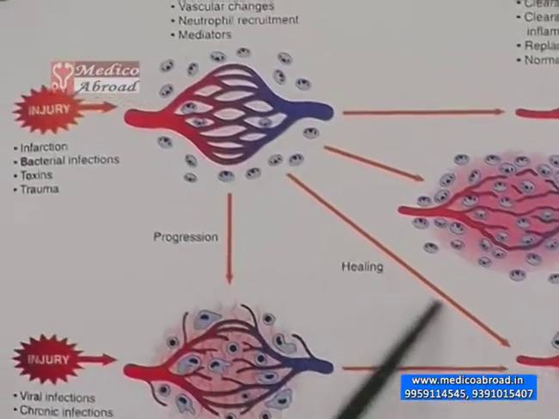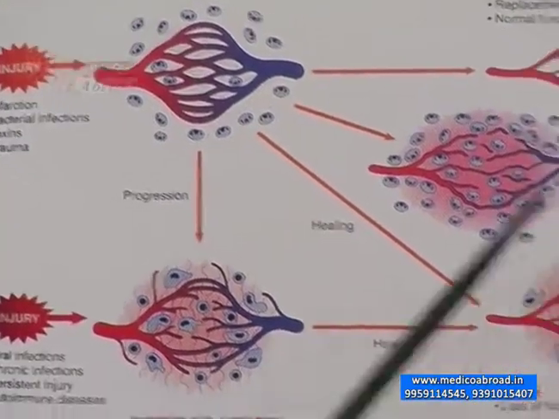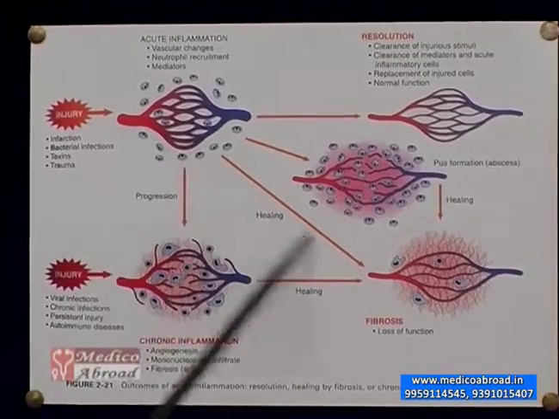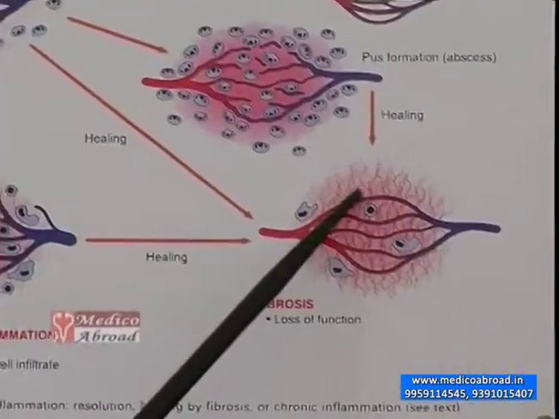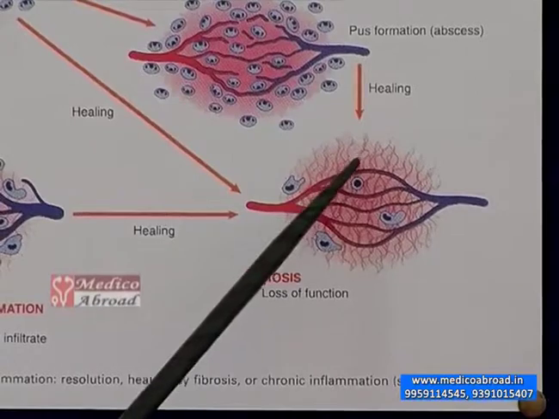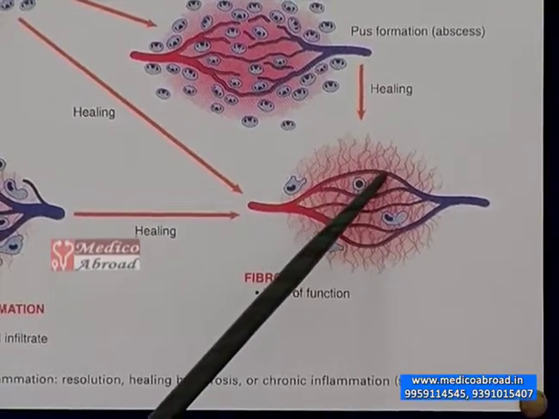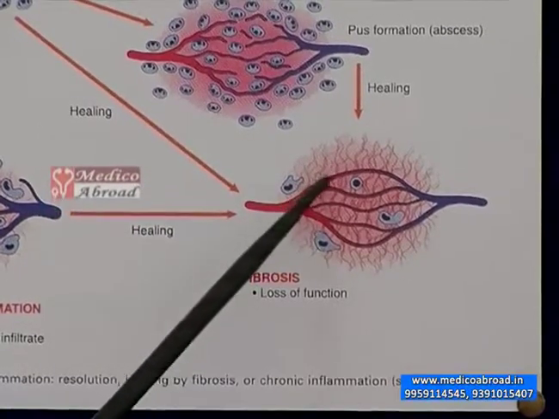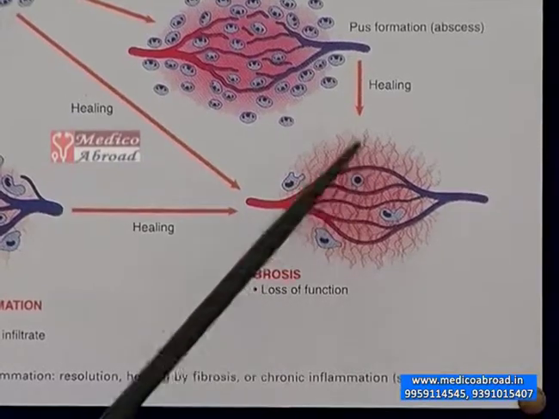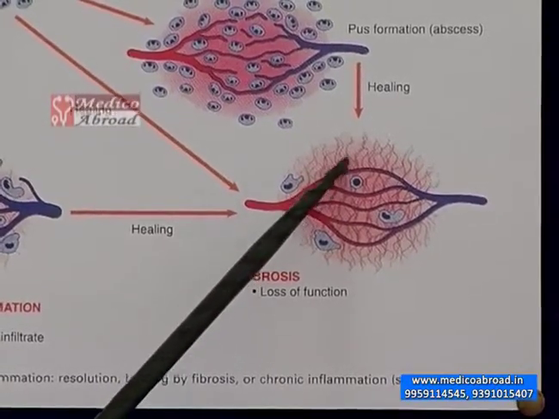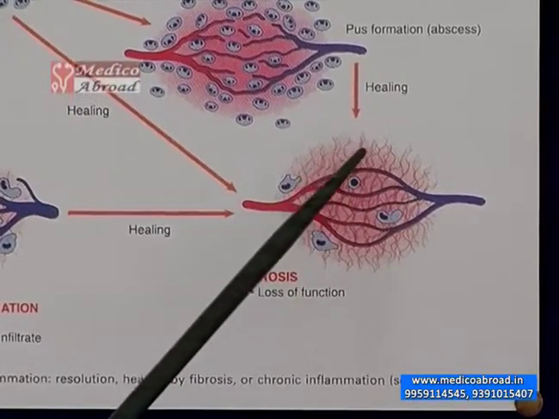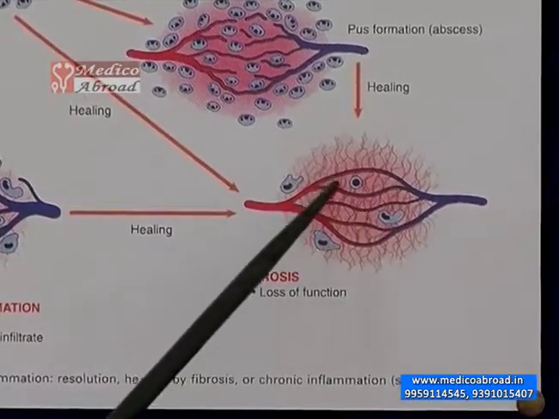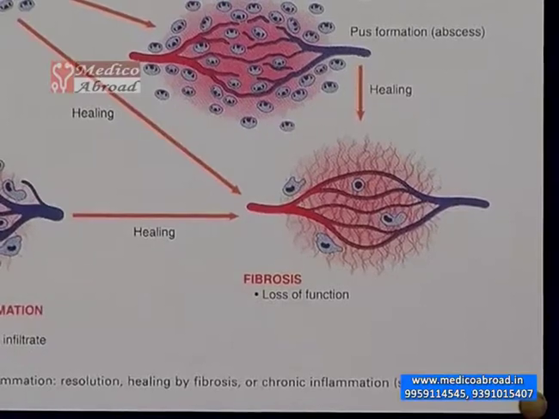Acute inflammation may directly resolve by fibrosis instead of forming pus. The second outcome of acute inflammation is fibrosis. If fibrosis has to occur, then there has been substantial parenchymal damage. These cells are incapable of regenerating themselves, and the vascular permeability has increased up to such a level where fibrinogen protein extravasates from the blood vessel, and this contributes to the formation of fibrin threads, and this leads to fibrosis. This is the second outcome of acute inflammation.